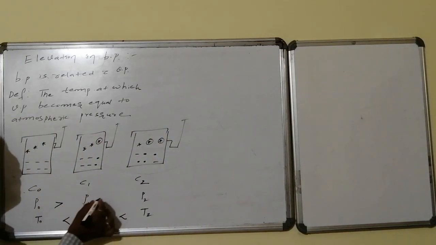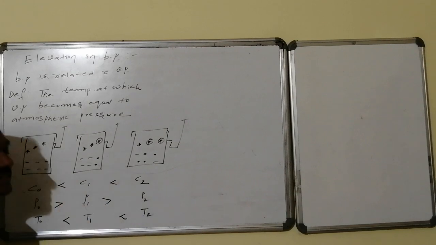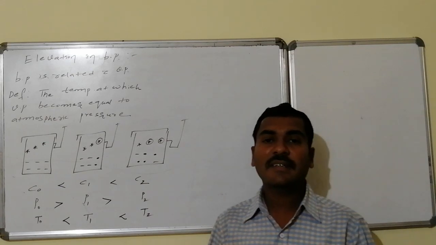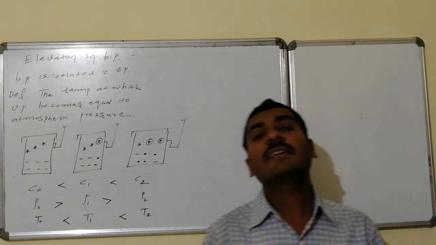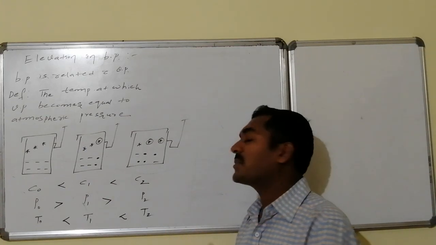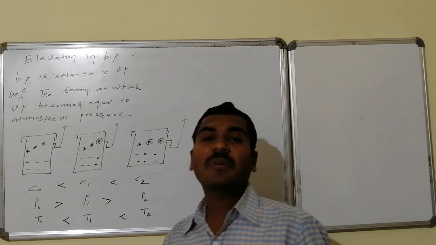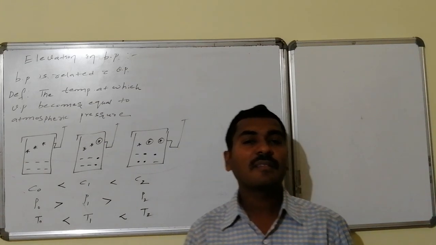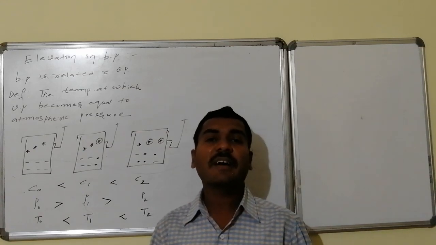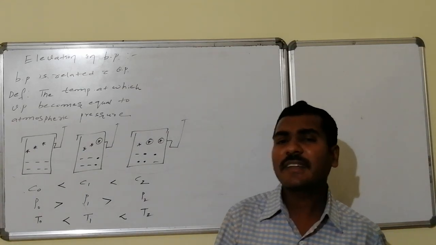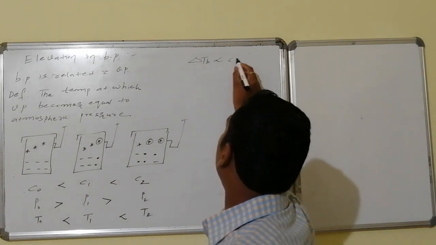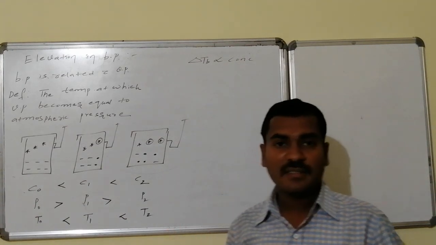Whereas in vapor pressure, this is higher, concentration, this is higher, this is higher. Thus, as the concentration of solution increases, its vapor pressure is decreasing because it is non-volatile in nature. So its vapor pressure is decreasing, its boiling point goes on increasing. So therefore, here the concentration information and the difference in boiling points, that is elevation in boiling points, are interrelated. With this, we are getting the logic, that is delta TB, elevation in boiling point, is proportional to concentration. This is the logical relation.